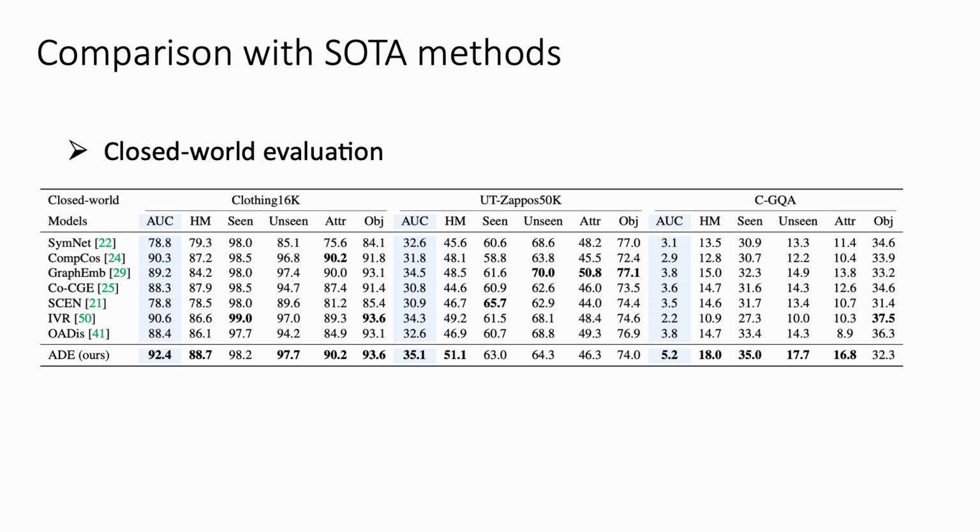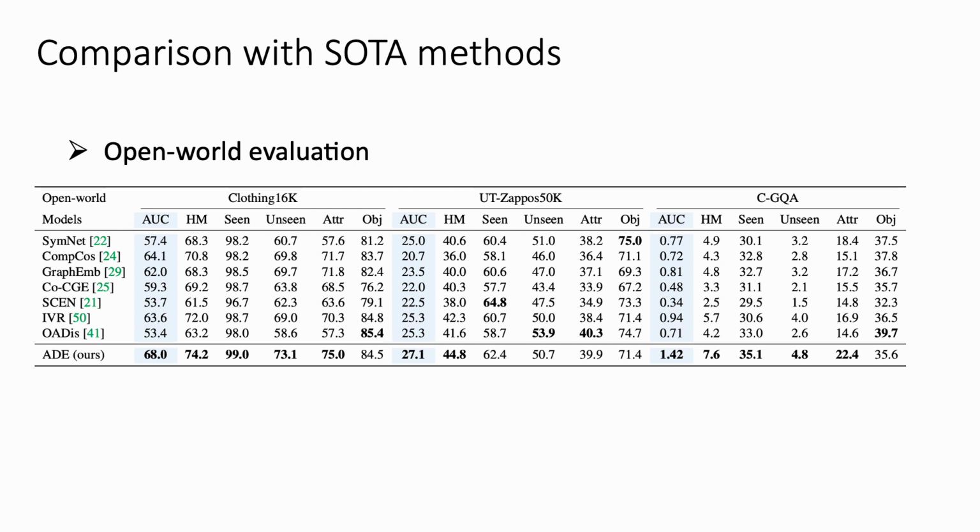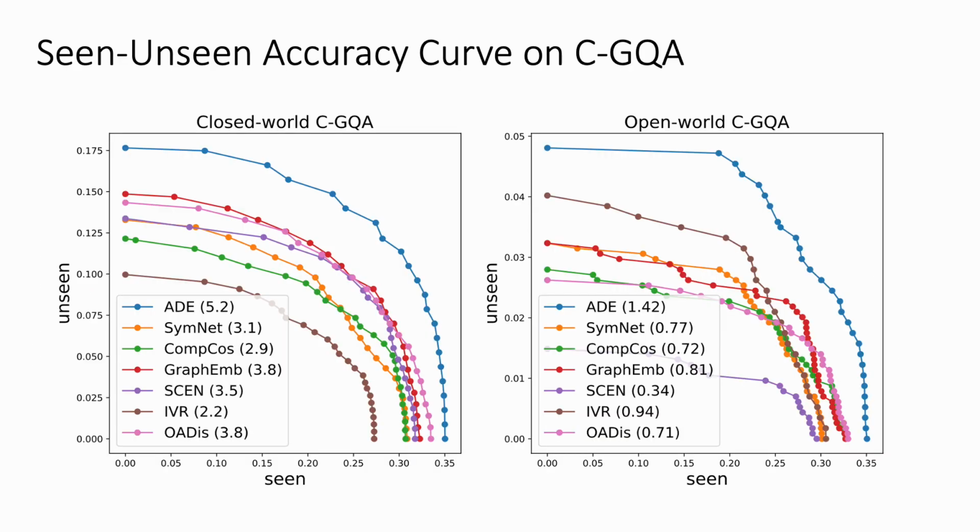We first show the comparison under the closed-world evaluation. That is, we evaluate on a predefined composition subset. Our model significantly outperforms the others. We also compare the models under the open-world evaluation, that is, on all compositions. Similarly, our model outperforms the others. We show the seen-unseen accuracy curve on CGQA. The x-axis denotes the seen accuracy and the y-axis denotes the unseen accuracy. Our core metric is the area under the curve, that is AUC. The curve of our model is marked in blue.